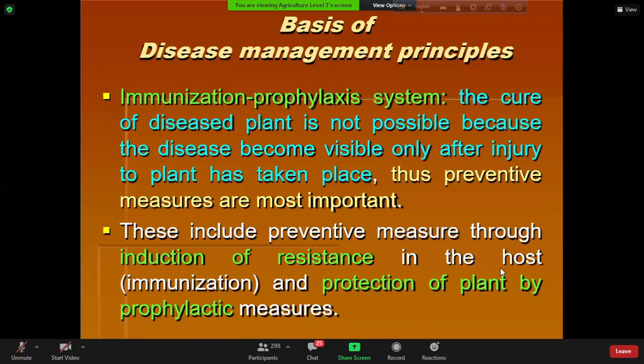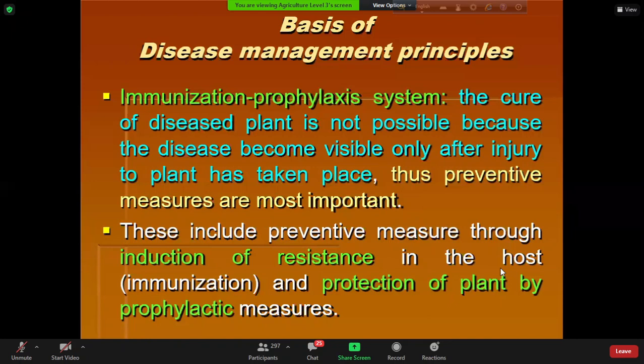For example, when we become sick, after medication we become healthy again. But in case of plant, if the plant is diseased, that diseased plant or those diseased tissues will never come back to healthy tissues, even after application of pesticide or a combination of all other techniques of disease management. Those diseased tissues will never return to healthy tissues. But what we can do is protect the remaining healthy tissues, or the remaining healthy plants